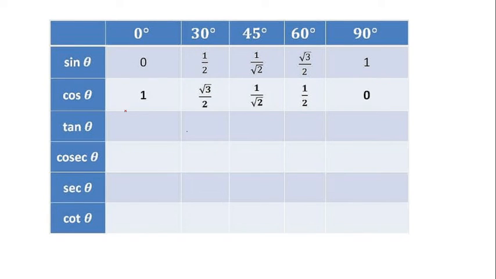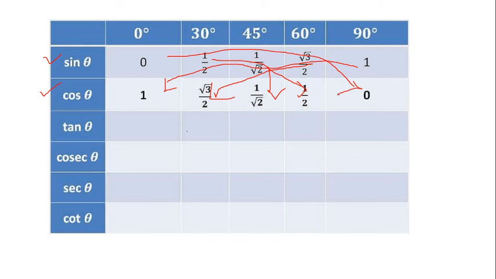Now look at here. This is the value of cos. First one is sine of angle theta, and these all are the values. Sine 0 is 0. Now look at here, in the case of cos, what I did is just write down the row of sine from the back side. This 1 came here, this root 3 by 2 came here, this is 1 by root 2, this 1 by 2 came here, and this 0 is coming here.